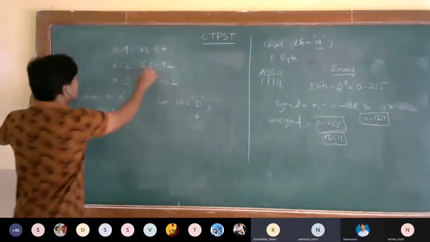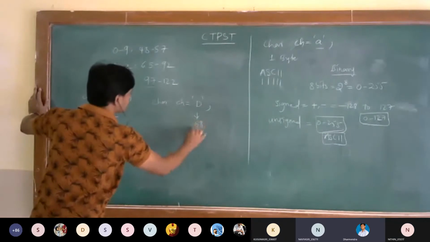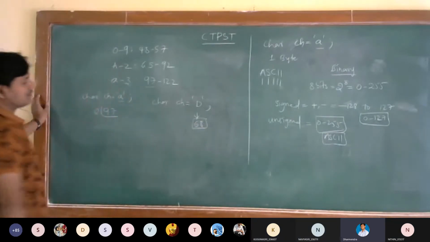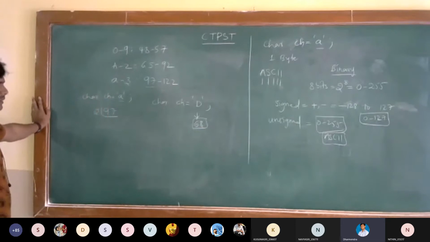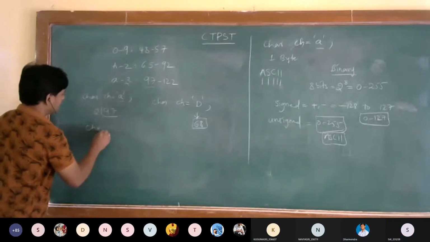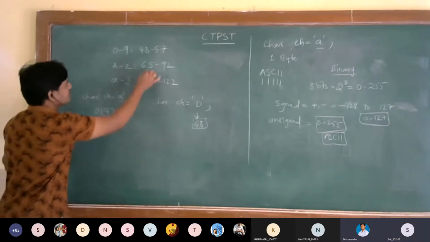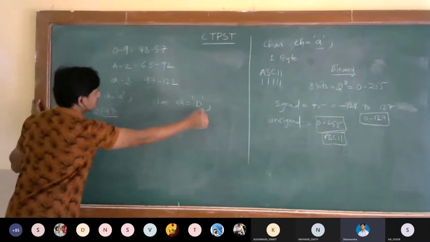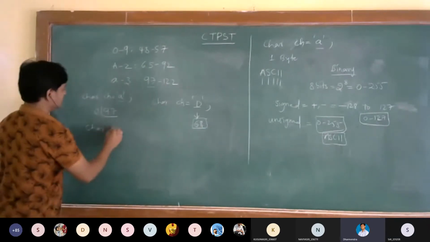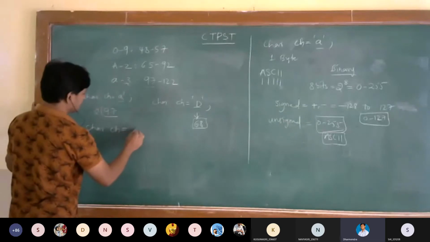So the 68 will be considered and divided by 2, and then the compiler will get the binary equivalent of it. Starting from 65, 66, 67, 68, the D's value is 68.